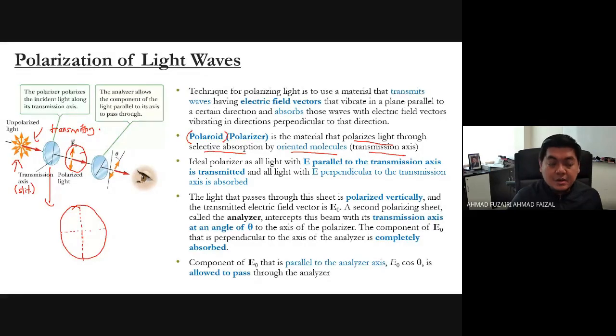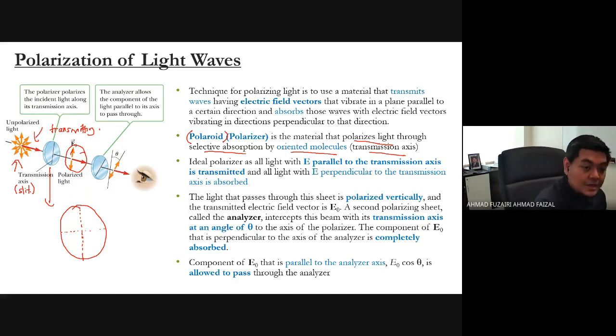That's why we are saying selective absorption. In order to understand the concept of selective absorption, it means the EM wave should follow the oriented molecules. Whatever happens after it goes through the polarizer, it should follow the behavior of the polarizer.